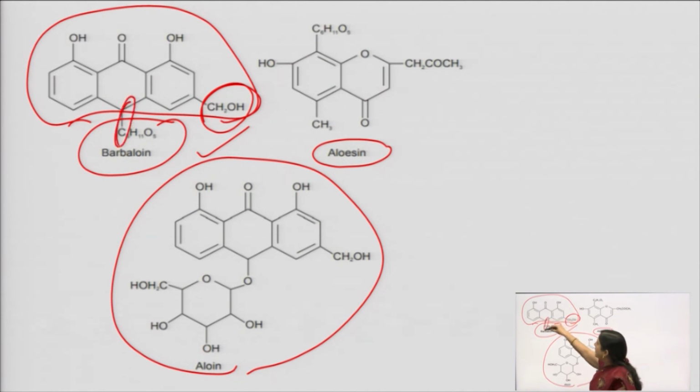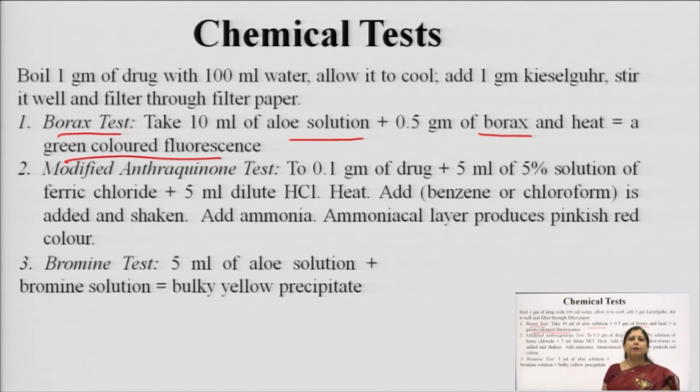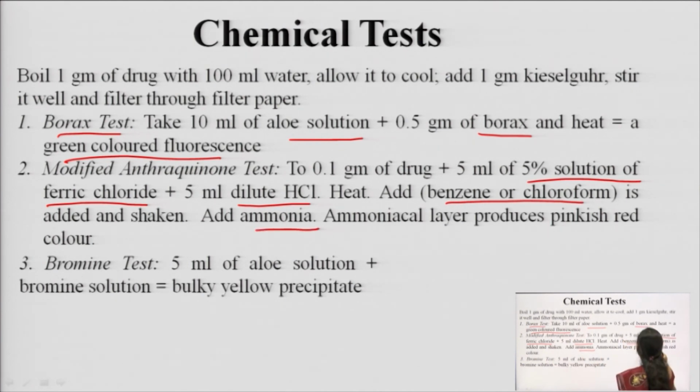You have seen the classification of glycosides, and because these are C glycosides, they do not give a positive Bornträger test. So what has to be done is we add 5 ml of 5% FeCl3 for oxidation or breaking of this C bond, after which we add dilute HCl, and the same way we extract it in an organic solvent, add ammonia, and then we get a pinkish red coloration.